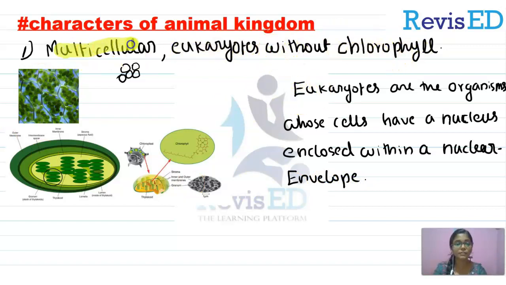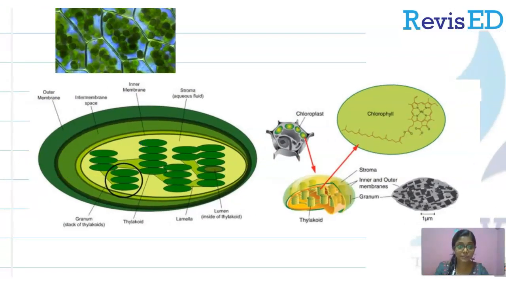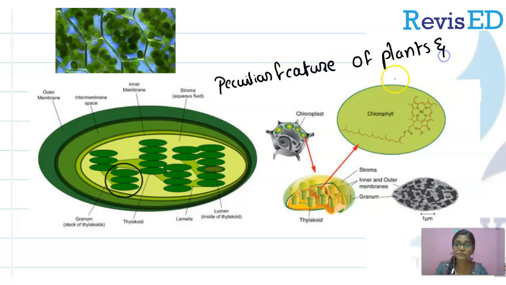And we all know that chlorophyll is a peculiar feature of plants and some algae. As you can see in the picture of chlorophyll here, let's look at the microscopic view of the chlorophyll. As we already said, it is the peculiar feature of plants and some blue-green algae, where you can see the grana stacked together to form thylakoids.